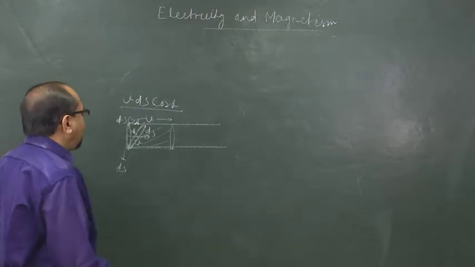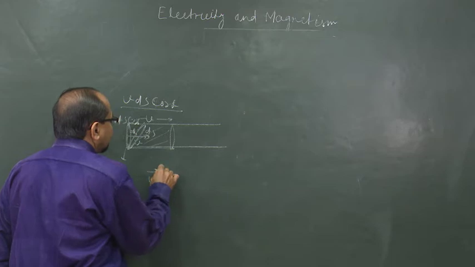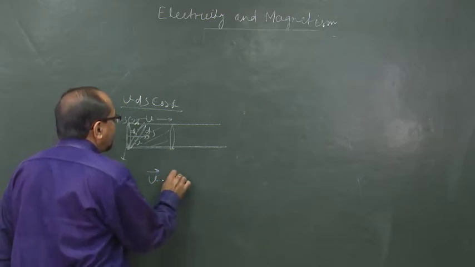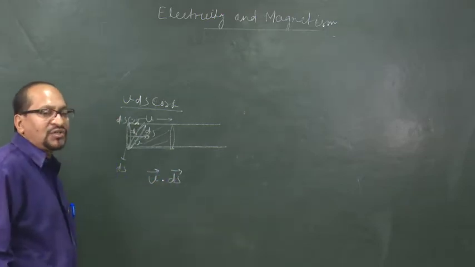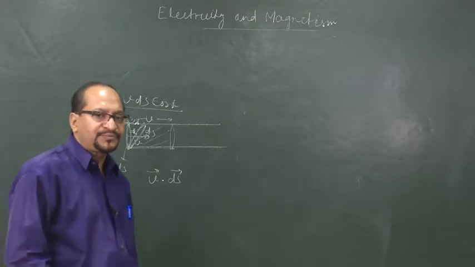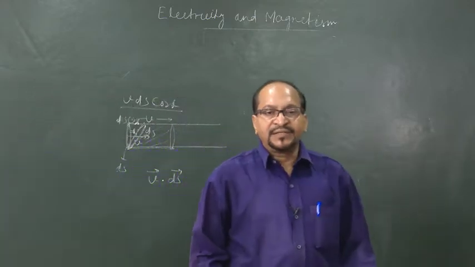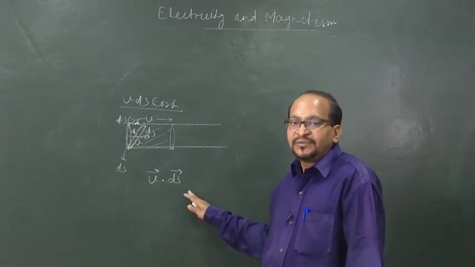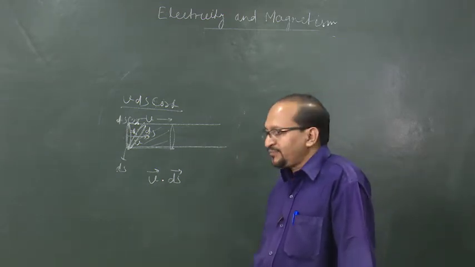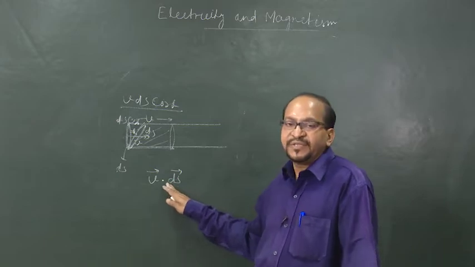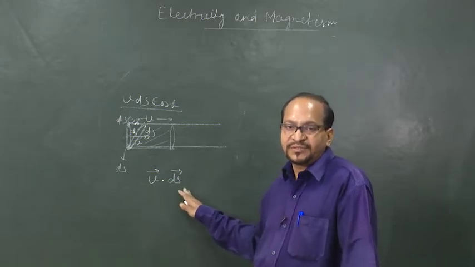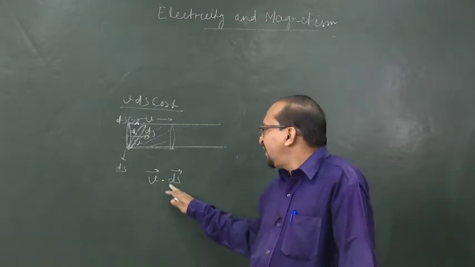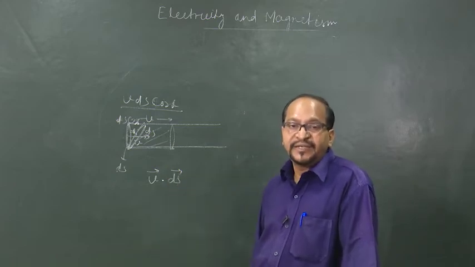And in vector form, this velocity flux or liquid flux would be written as v dot ds. We know that two vectors have a dot product to give rise to a scalar quantity. This v dot ds gives the rate of flow, that is the total flux, liquid flux, and this ds is a vector here, area.